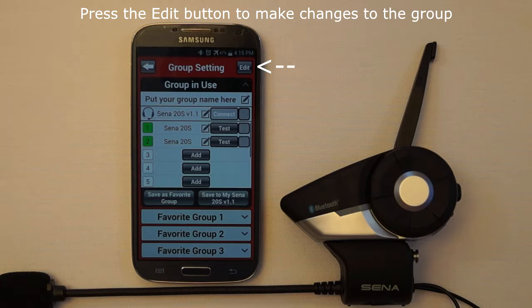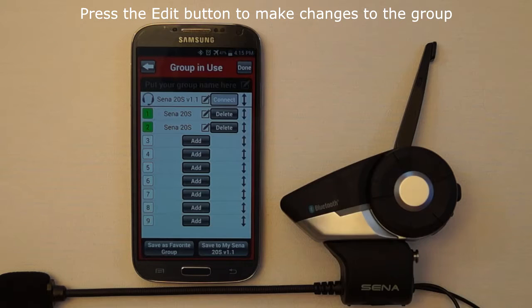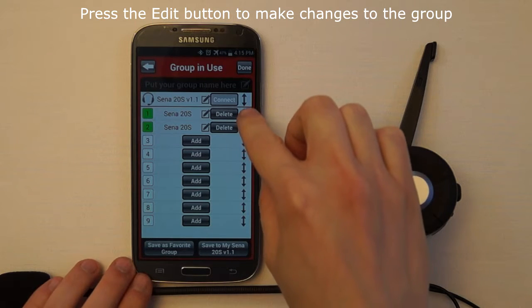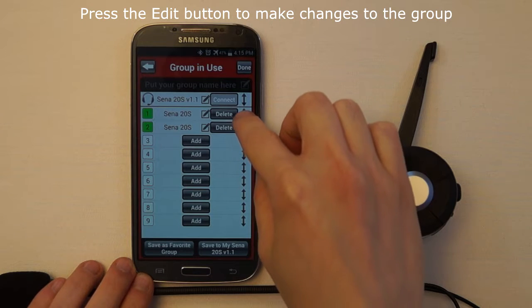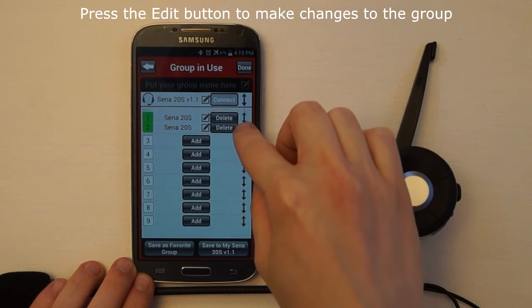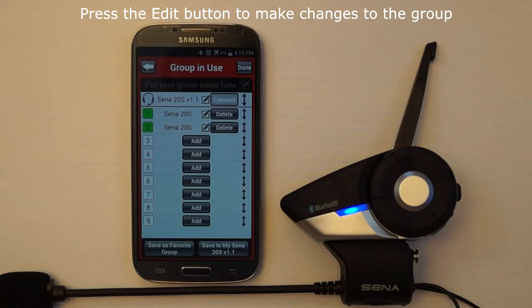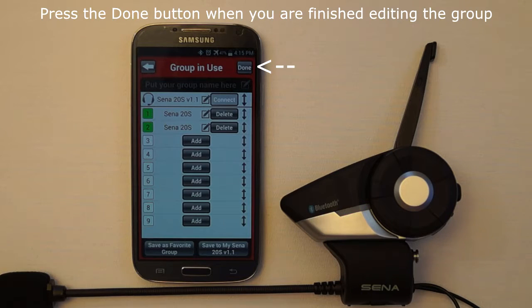If you want to edit the intercom group so that you can delete members of the group or change the connection order, press the Edit button in the top right of the app. When you are done editing the intercom group, press the Done button in the top right of the app.